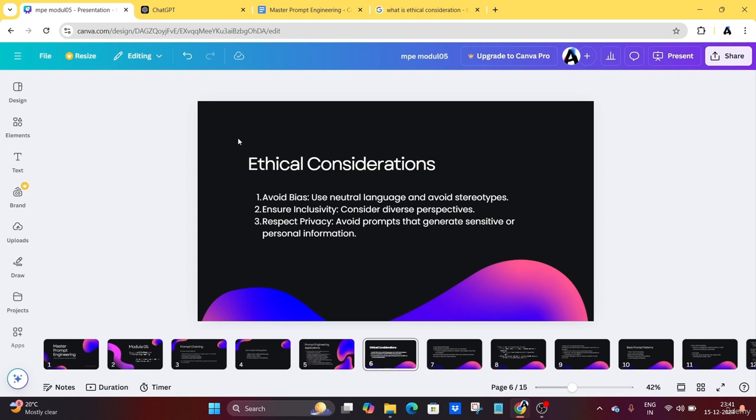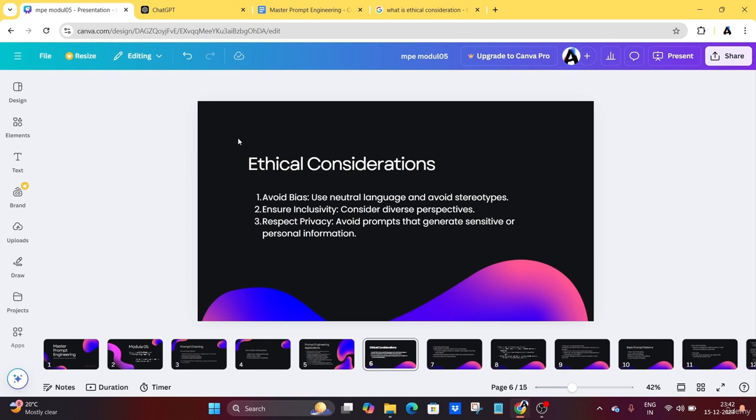Let me discuss that, because as a prompt engineer you need to be good at writing prompts, not perfect at one specific language model. You have to use different language models to solve particular tasks.